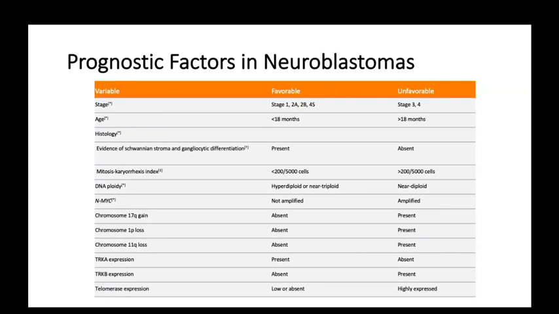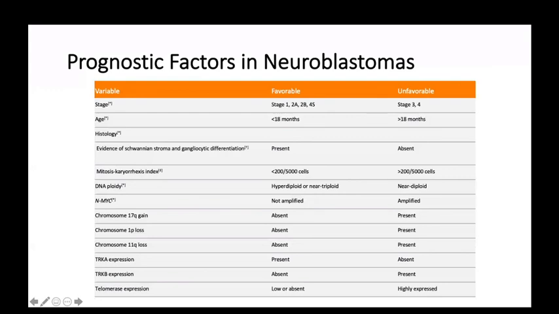Second thing, DNA ploidy. If the DNA ploidy is hyperdiploid or near triploid, then it has a good prognosis, but near diploid has a bad prognosis. MYCN amplification, if not present, has a good prognosis. Amplified, bad prognosis. Chromosome gain and loss, like 17q gain, 1p loss, 11q loss, all have a bad prognosis. TrkA expression has a good prognosis. TrkB expression has a bad prognosis. Telomerase expression, if low or absent, has a good prognosis. High expression has a bad prognosis.